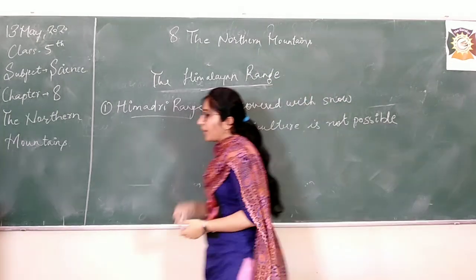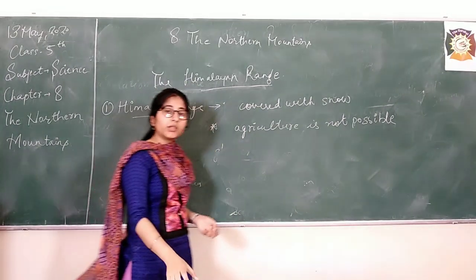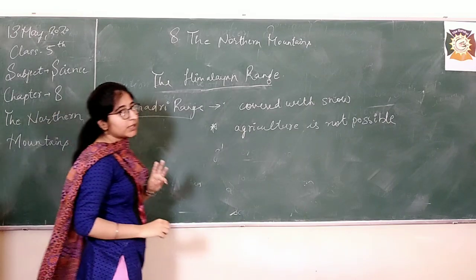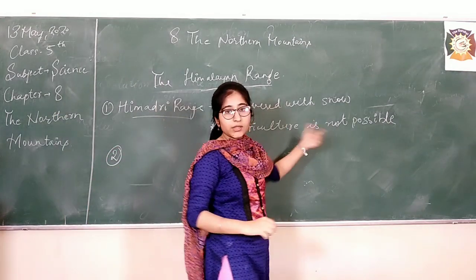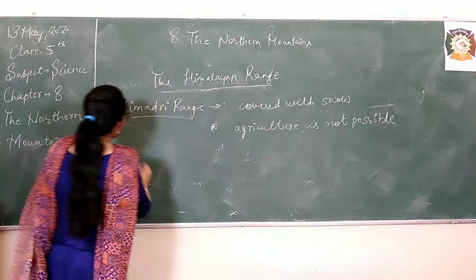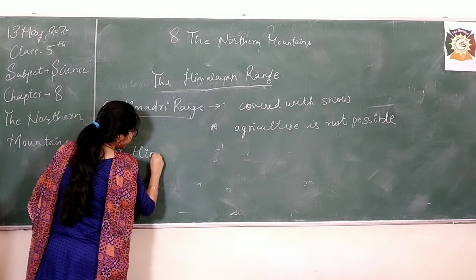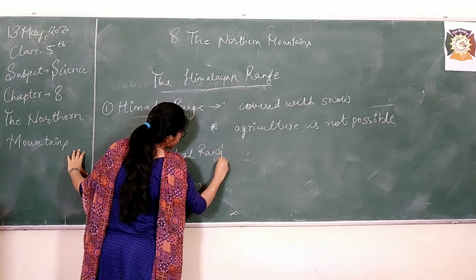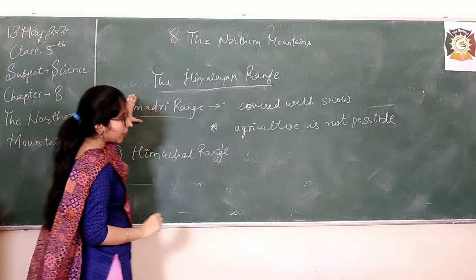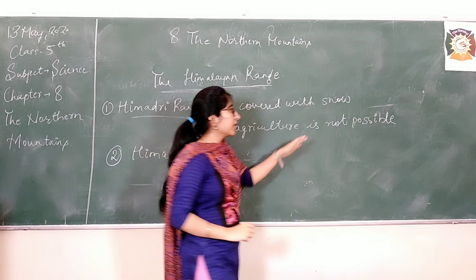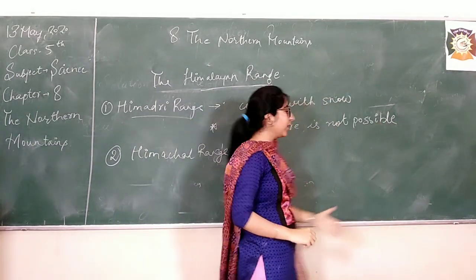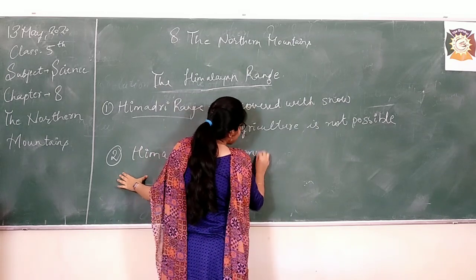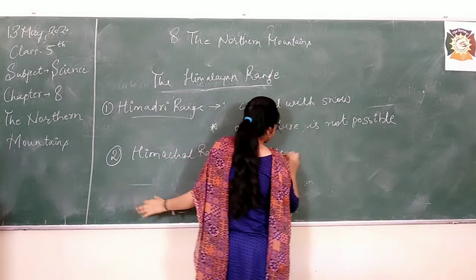So after this Himadri range, we will continue with the second range. What was it? Do you remember? I told you about three ranges in the initial part of this class. What was the second range? It is the Himachal range. Now you can tell me yourself, if Himadri range is called Greater Himalayas, meaning the foremost part of the Himalayas, what will the Himachal range be called? It is called Middle Himalayas.